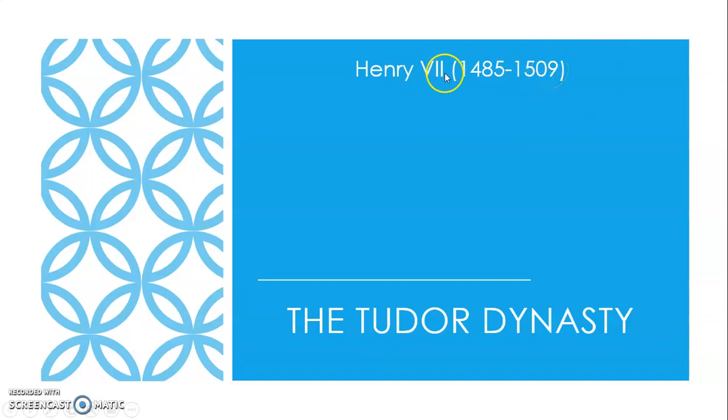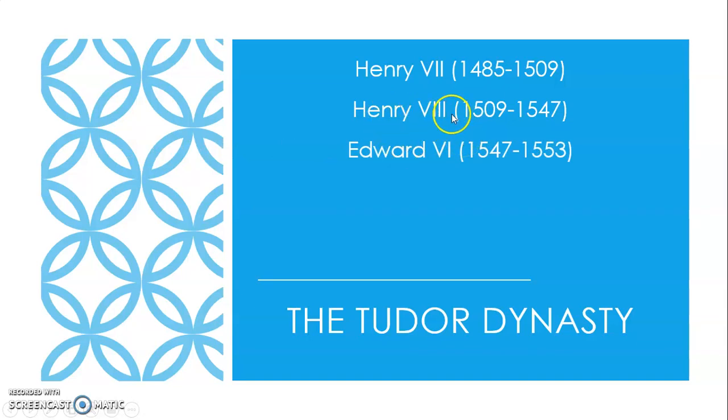Okay, so Henry VII was the first one. Then we have Henry VIII, who was his son. Quite an interesting person, you will see. He was king from 1509 to 1547. And then we have Henry VIII's son, Edward VI, who ruled not for a very long period, and he died at a very young age. Well, actually, he died when he was your age, 16 years old, more or less.